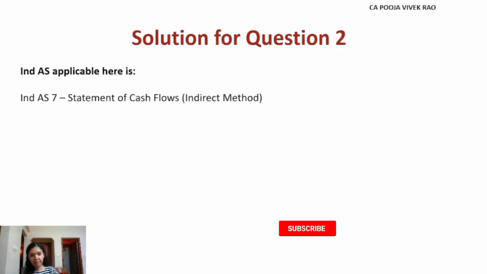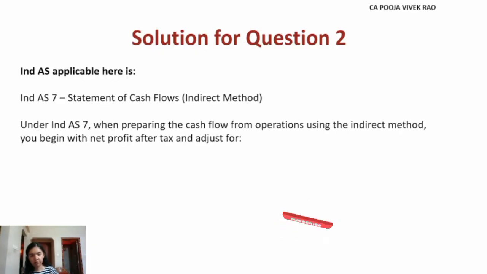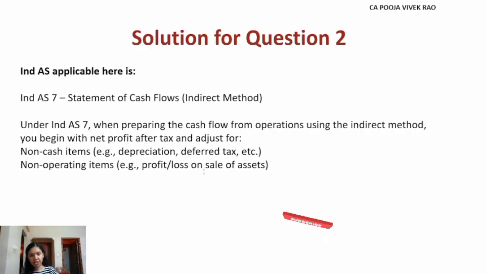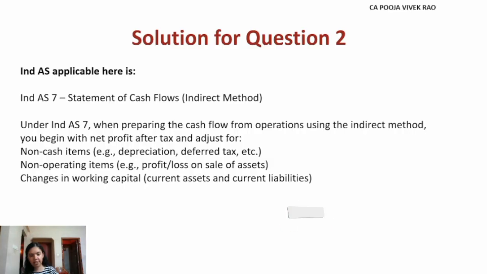Under Ind AS 7, when preparing the cash flow from operations using the indirect method, we have to begin with net profit after tax and adjust the following amounts. First are the non-cash items, for example depreciation, deferred tax, etc. Then the non-operating items, for example profit or loss on sale of assets. And then changes in the working capital, that is changes in current assets and current liabilities. So now let's see the cash flow from operations of Flynet Limited using the indirect method.